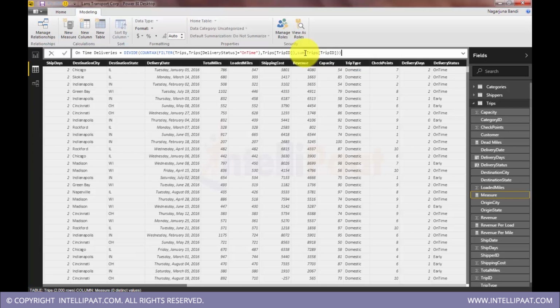That's it. This would give me the percentage. So what is it doing? It is filtering only those on-time delivery records, and we're counting those rows. That count will be divided by the total count, not sum of, count of. So here I can use just a simple COUNT. Count will give me the count of trips. Okay, fine. So now put an enter on time deliveries.